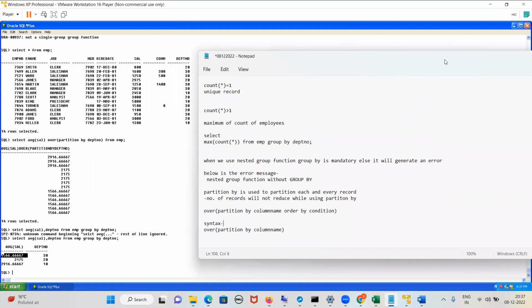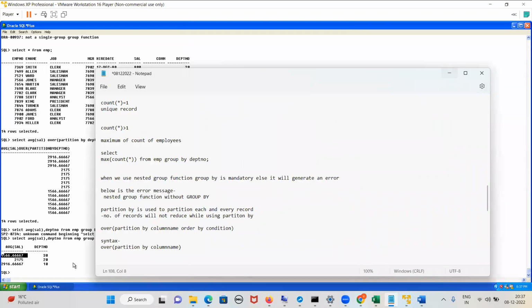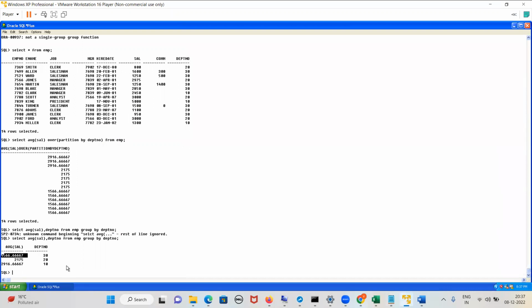So I'll get the average salary for each record, partitioned based on the department, without reducing the number of records. What is the query? Select average salary, then which keyword do I have to use? Over, bracket, partition by department number, then from EMP.